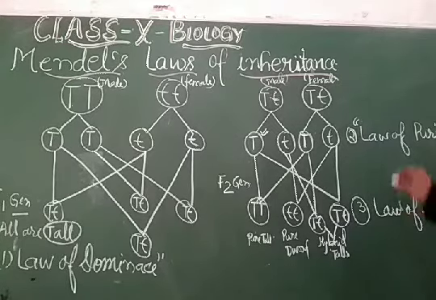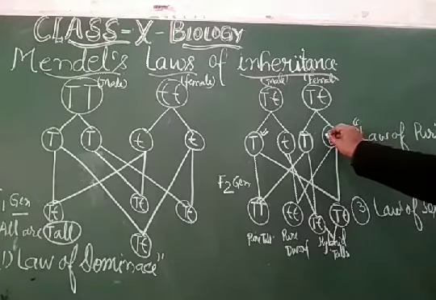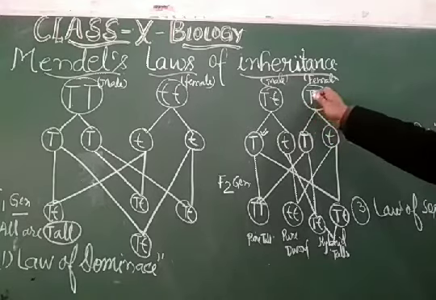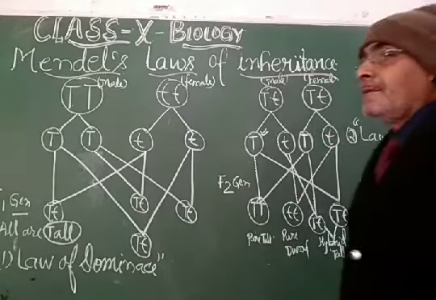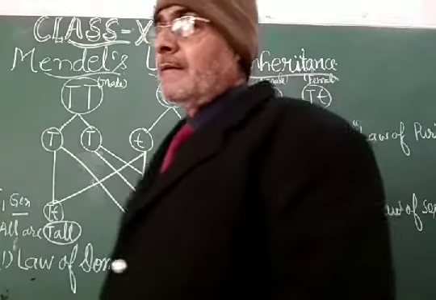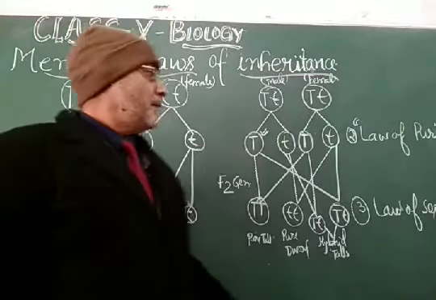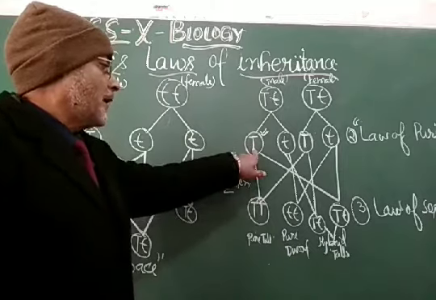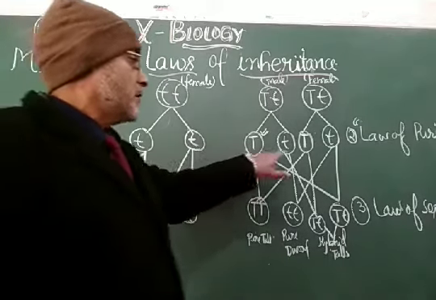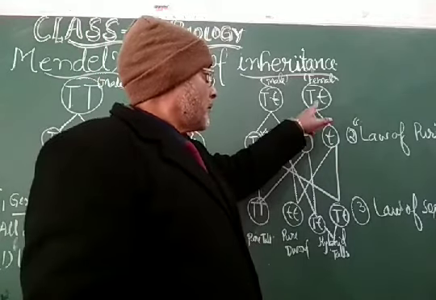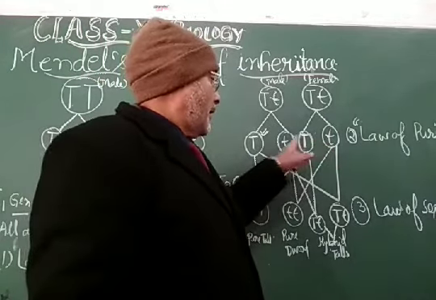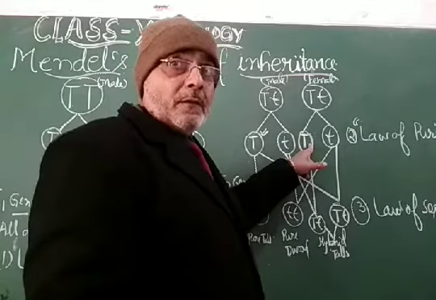The gametes that will be produced by the hybrid plant will be pure. And not only this, they will be independent to assort with any other gamete of the opposite sex. The gametes of the pure tall plant will be able to cross with the gametes of the dwarf plant, and with the gametes of the tall plant of the female.